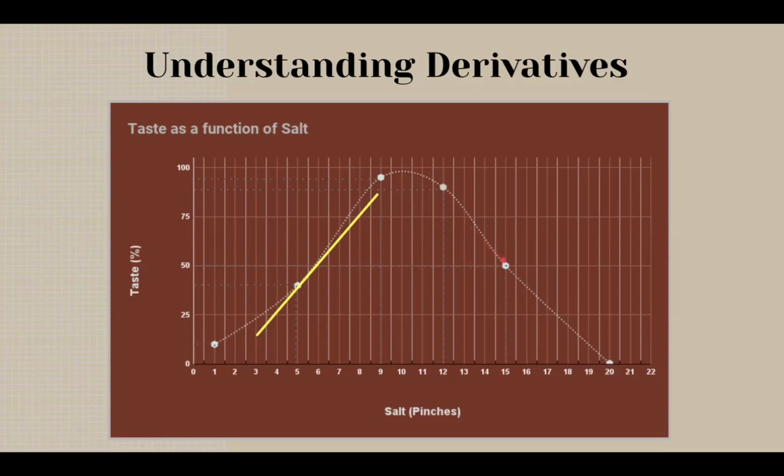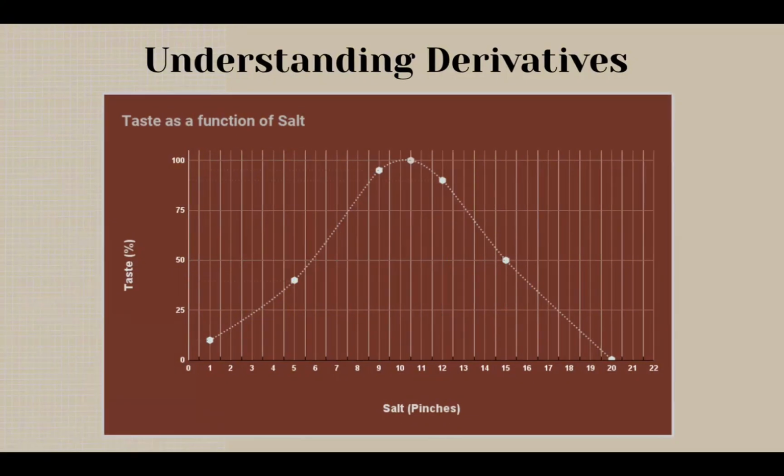Now look at this part that's going in the downward direction. Adding more salt to the dish here is going to gradually reduce the taste. So this is our negative slope. And this relatively flat part where the slope is neither increasing or decreasing, that is, not going upward or downward, is the zero slope part. Adding more salt here does not have a significant impact on the taste.